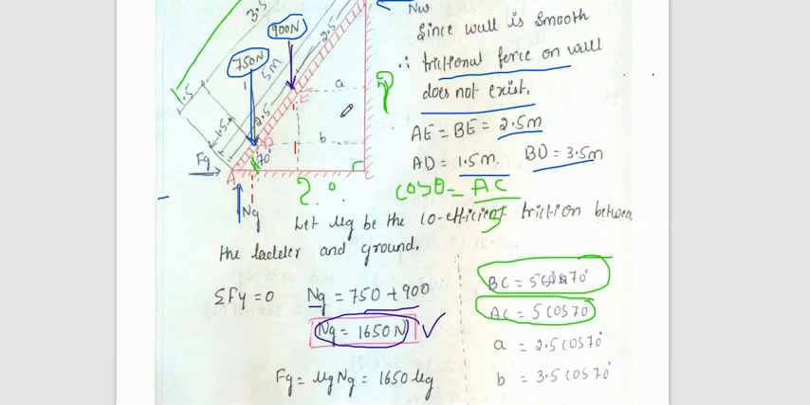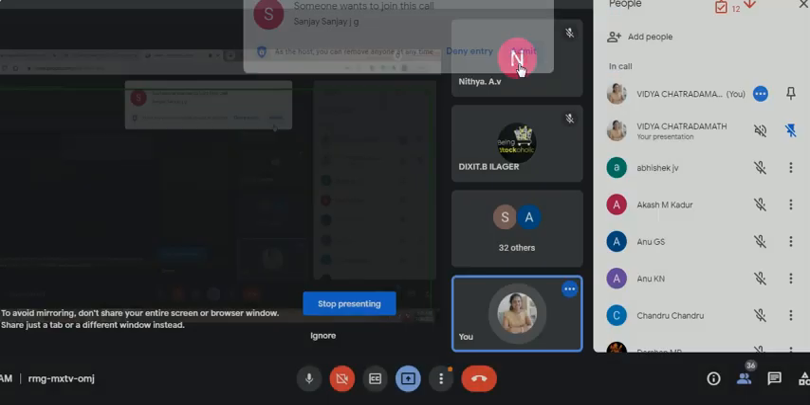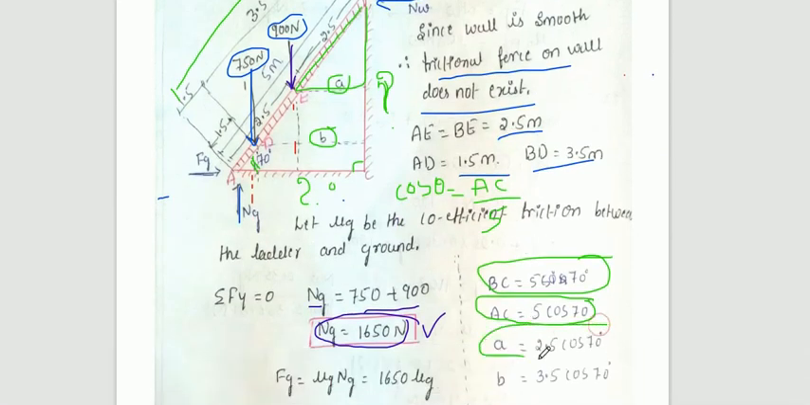Similarly, A and B values. Whatever A and B I have mentioned here, these are all the adjacent sides. So just concentrate. If you want to find out A, you need to consider this small triangle. Then cos theta is equal to same, adjacent divided by hypotenuse. Adjacent is A, hypotenuse is 2.5. Therefore A is equal to 2.5 cos 70 degree.